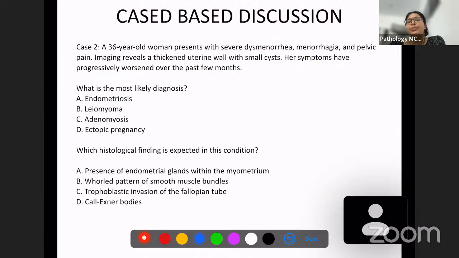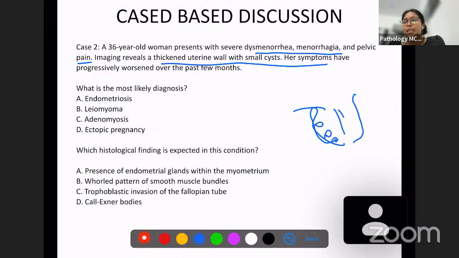So the next question. A 36-year-old woman presents with severe dysmenorrhea. She has menorrhagia and pelvic pain. On imaging, we can see that the uterine wall is thickened with small cysts. Her symptoms have progressively worsened over a few weeks. So this person has dysmenorrhea, menorrhagia, and pelvic pain. Imaging shows the uterine wall has a few cysts, right? So that means there is something present within the myometrium.